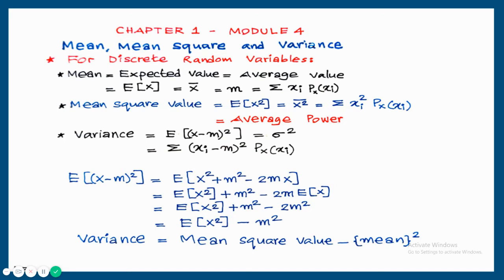The positive square root of mean square value is the root mean square value, that is RMS value, and the positive square root of variance, that is sigma, is called standard deviation.